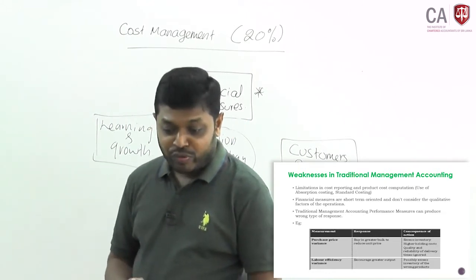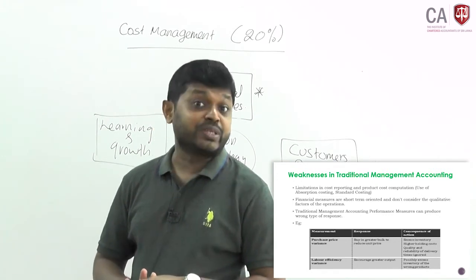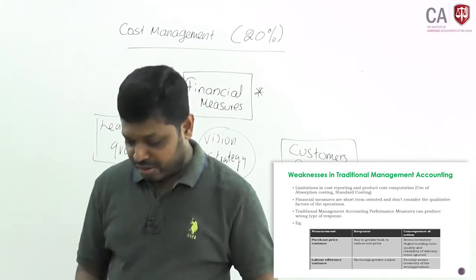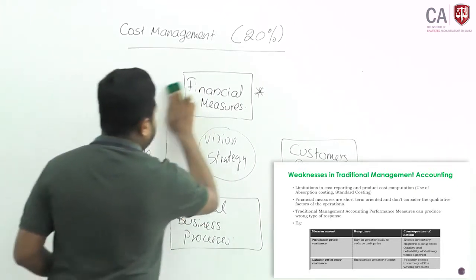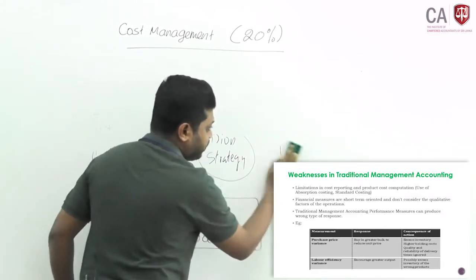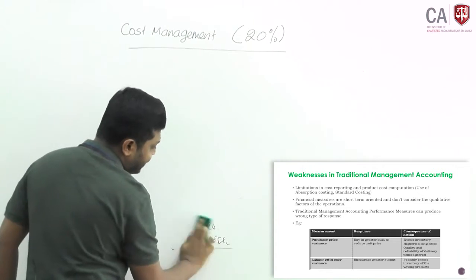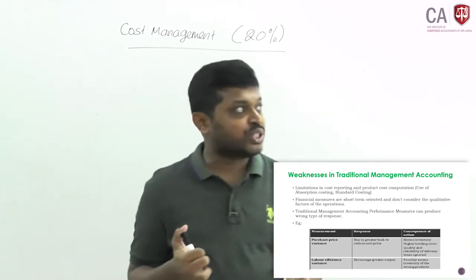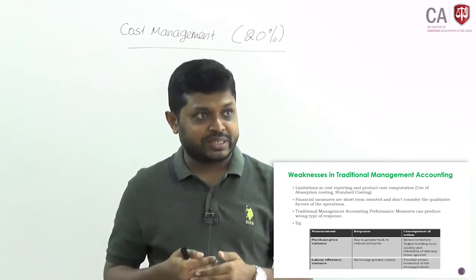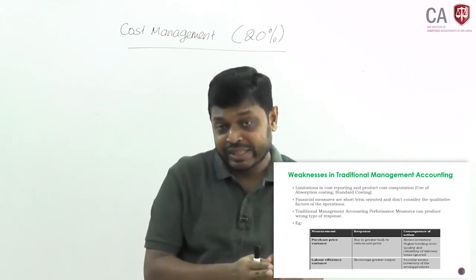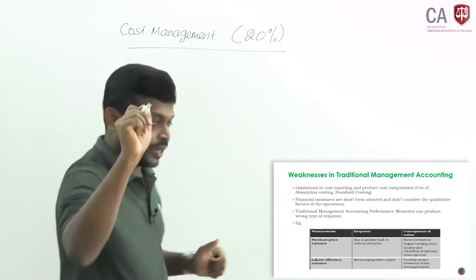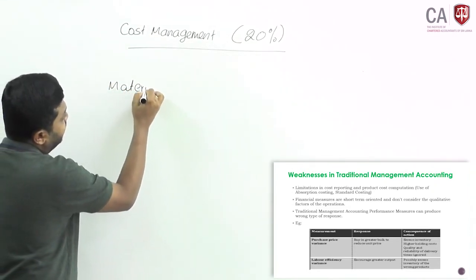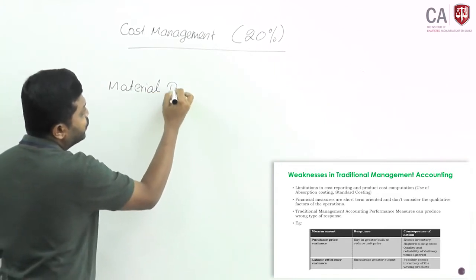Okay. Traditional management accounting performance measures can produce the wrong type of response. We'll look at purchase price variance. I will explain like that. Now under standard costing, how to measure purchase price variance? Price variance measures the price you expect to purchase, and it is compared with the actual purchase price. Okay. Material price variance.